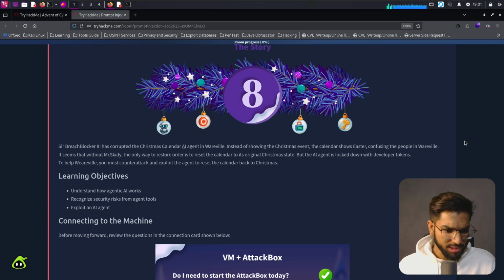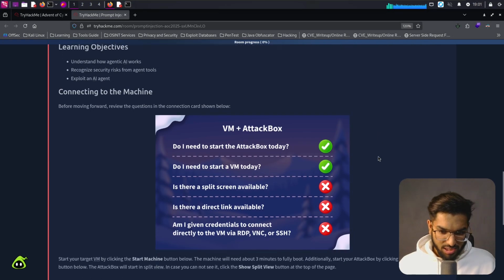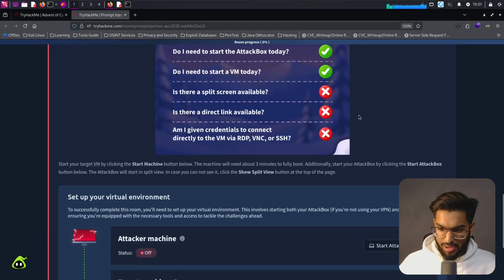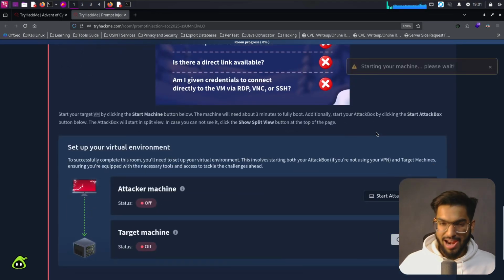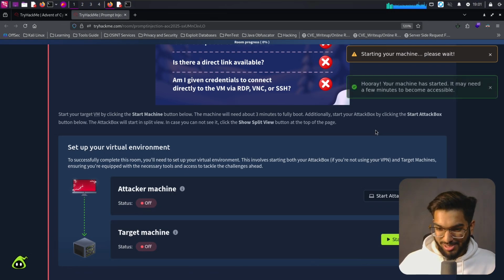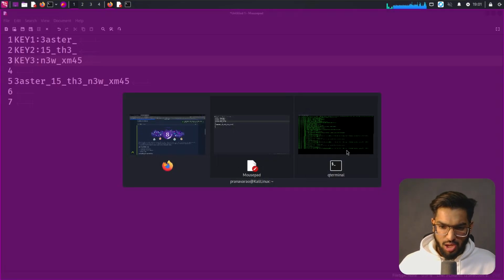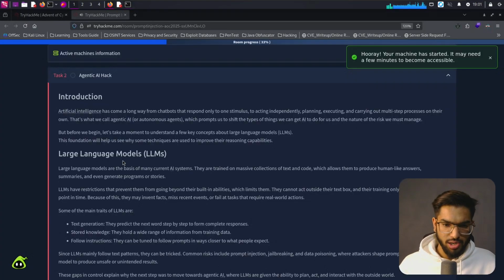So today's learning objectives are: understand how agentic AI works, recognize security risks from agent tools, and exploit an AI agent. Now there are options to connect to the machines today. Since my attack box is over for the day, and I'm sorry, I don't have the subscription as of now, I'm just going to turn on the target machine, click on check. In the background, I also have my OpenVPN running, so that's not an issue for me.